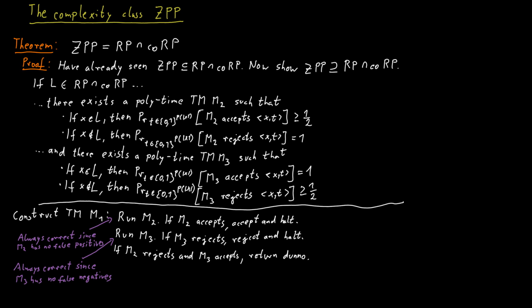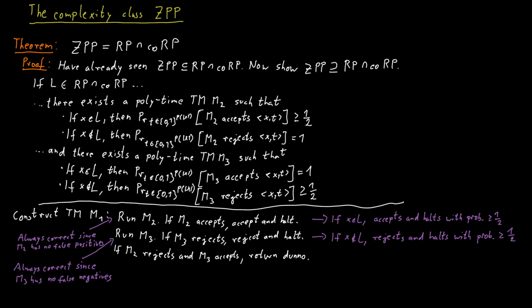So let's go through the steps again of this machine M1 that we constructed. If the word is in the language, then the machine actually stops after the first step. Because if the word is in the language and we run machine M2, then that machine accepts with a probability of at least 1/2. And in that case, we terminate at this point. If the word is not in the language, then we don't get past the second step of the machine. Because if we run M3 and the word is not in the language, then M3 will reject with probability of at least 1/2.